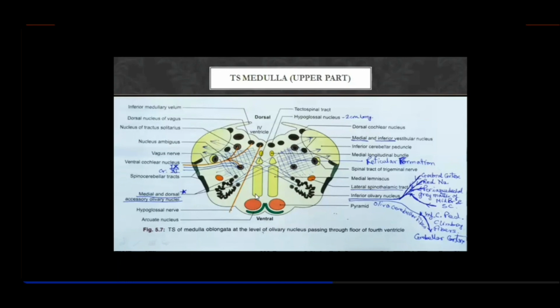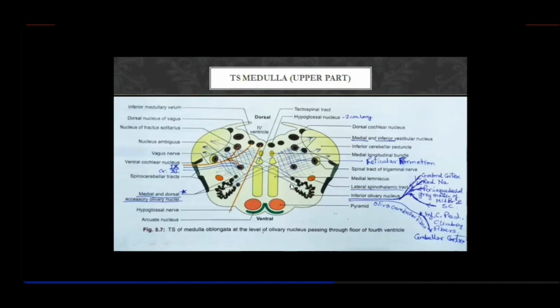Now let's talk about this medial lemniscus. We've already discussed, yes. The two additional nucleus are at the two open ends of this crumpled nucleus, the inferior olivary nucleus.